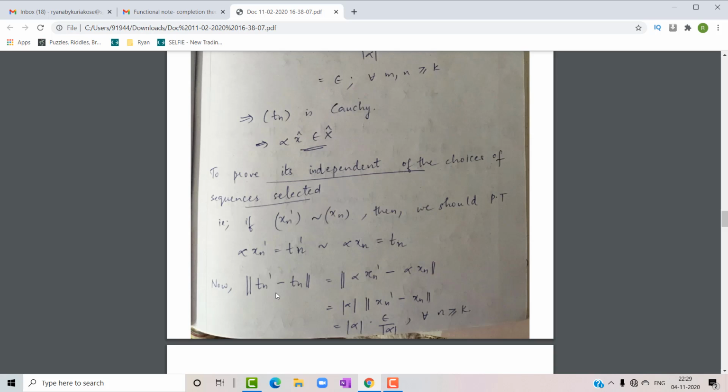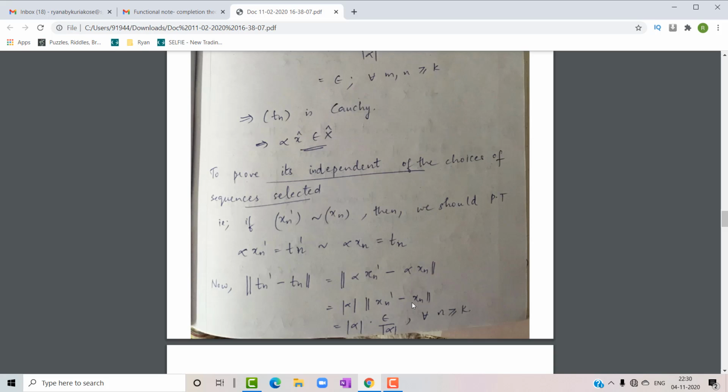So let's see what is the norm of these two entities. Norm of tn dash minus tn is equal to, let's substitute the value of tn dash and tn from here, norm of alpha into xn dash minus alpha into xn. So alpha can be taken as a common value, which is equal to norm of alpha into (xn dash minus xn).